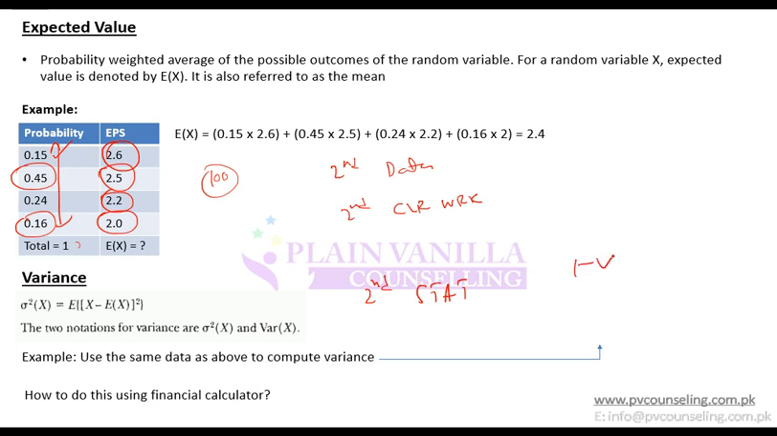You would see 1-5 on your screen. Now press down arrow key. You see n as 100 because I have put in 100 of the frequency. You see x bar as 2.36, which is the expected value or weighted average. You see sample standard deviation as 0.21, and you see population standard deviation as 0.21.